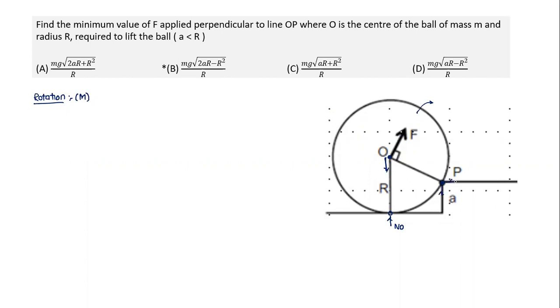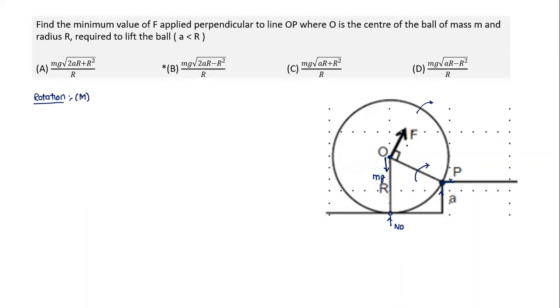But this force will not have any torque about it. So there's a force acting at the point of contact. There's no contact force here because the ball gets lifted up, and there's mg acting here. So what is this based on? Basically, the torque which is trying to rotate has to exceed the torque which is resisting, or the net torque in this direction has to be positive.